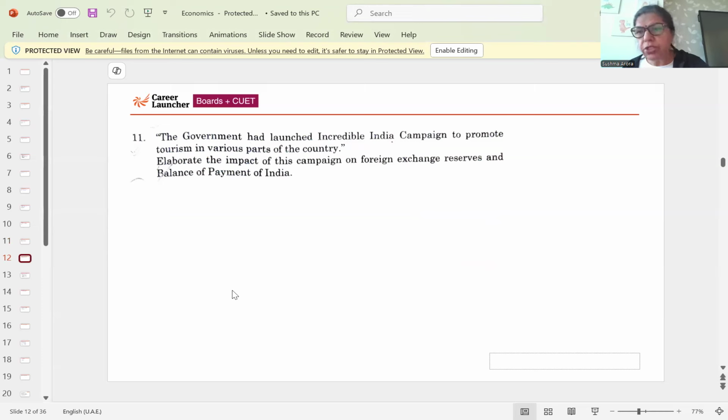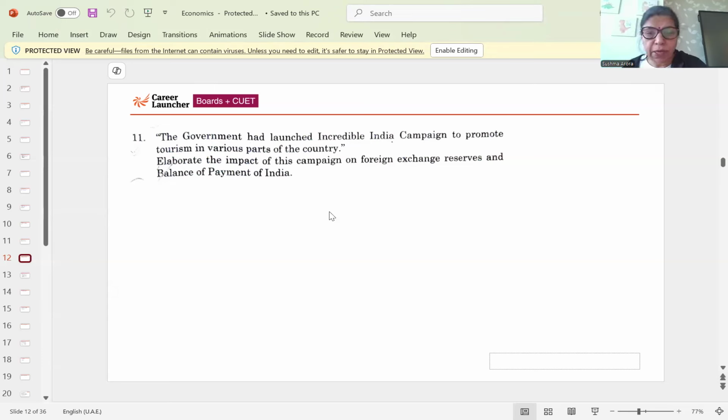The foreign exchange reserve will increase as the Indian government launched various programs like Padharo Mare Desh or Kabhi Tu Aao Gujarat Mein, like Beautiful Kashmir, these type of programs by celebrities, so that promote tourism in India. Like Amitabh Bachchan is giving advertisement for Gujarat and Madhya Pradesh and other states also. So the government's aim is to increase tourism.